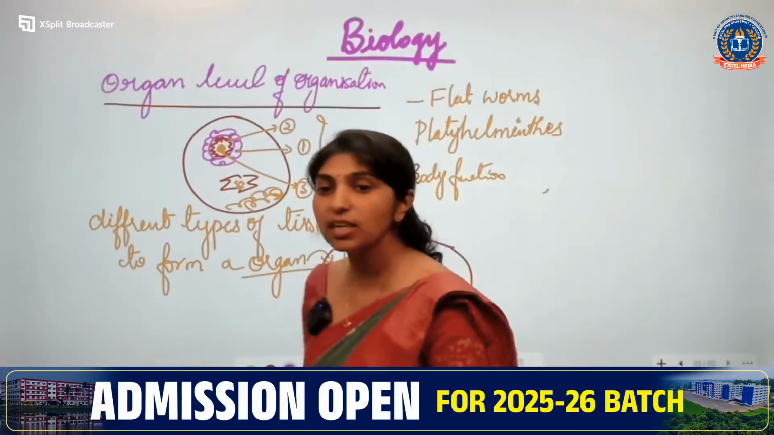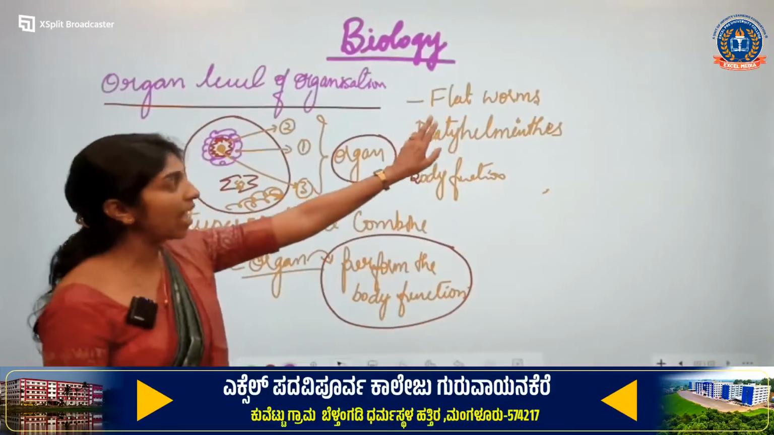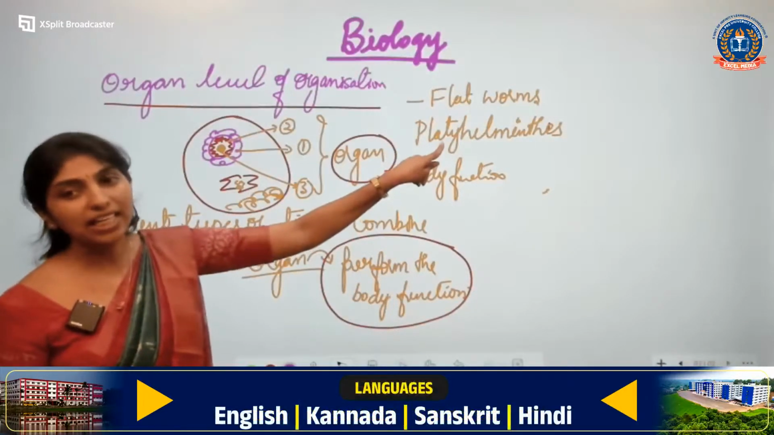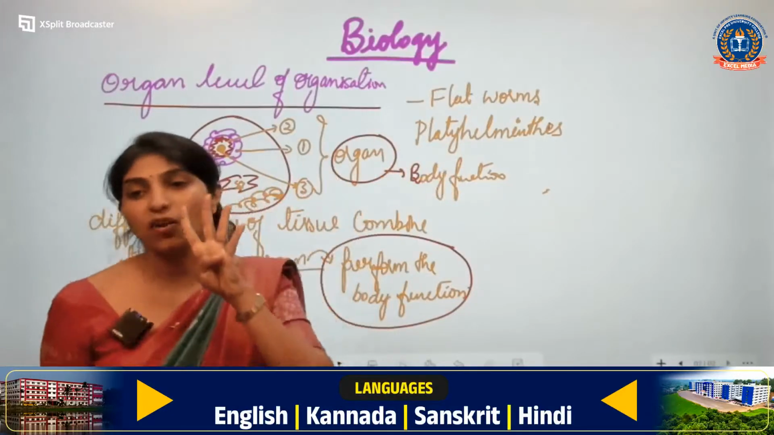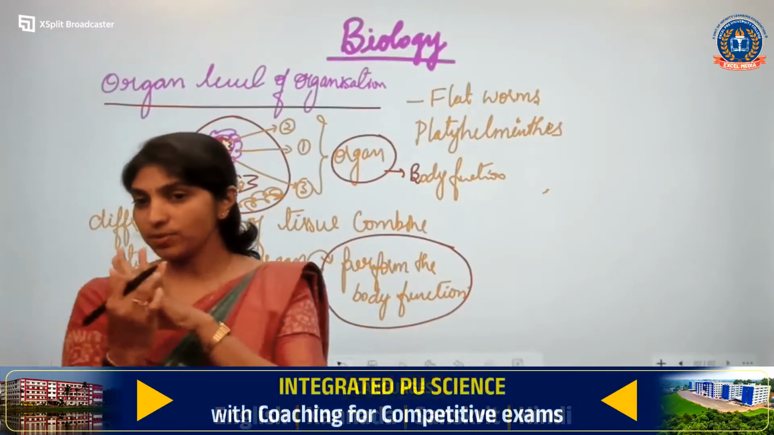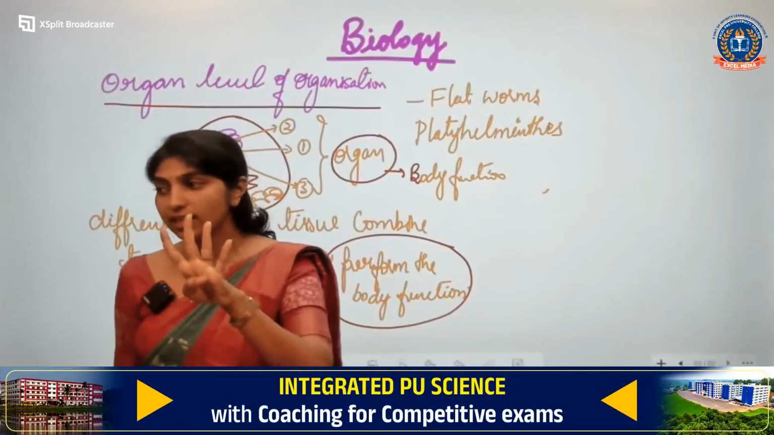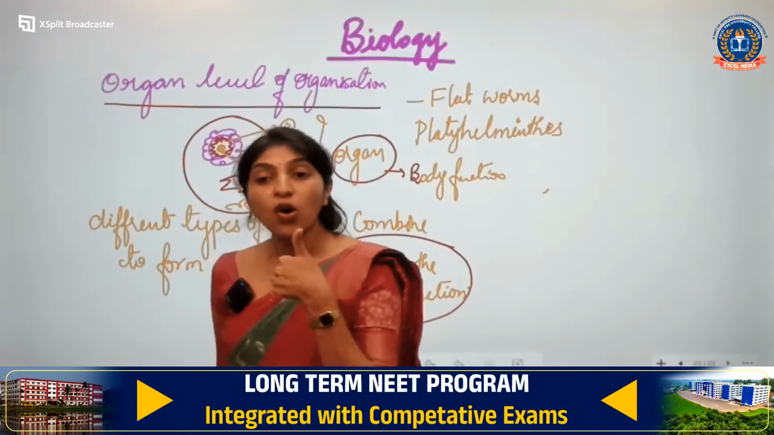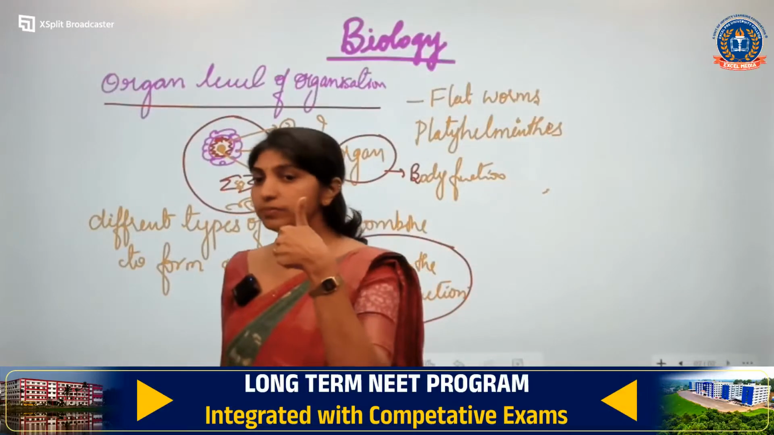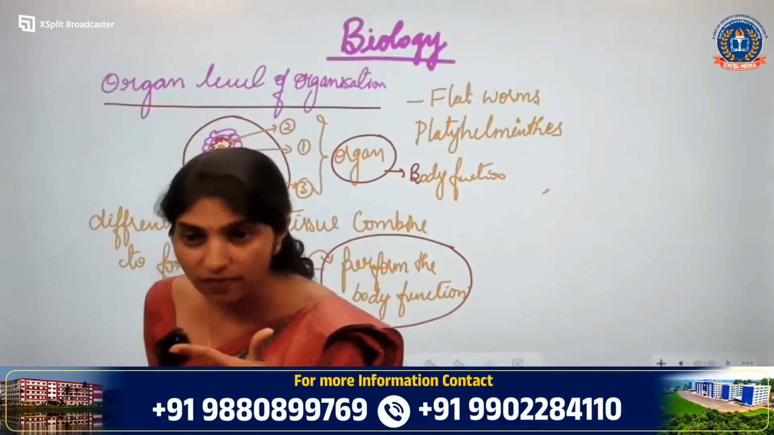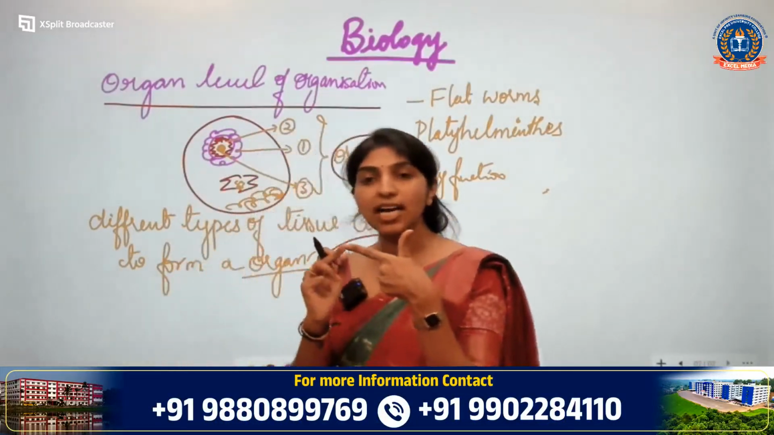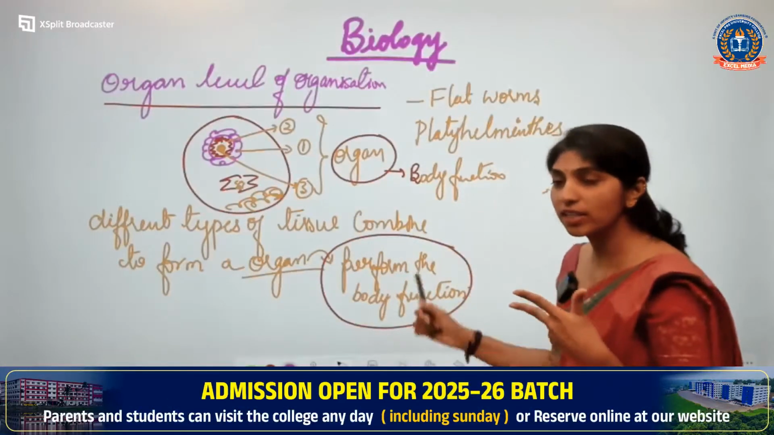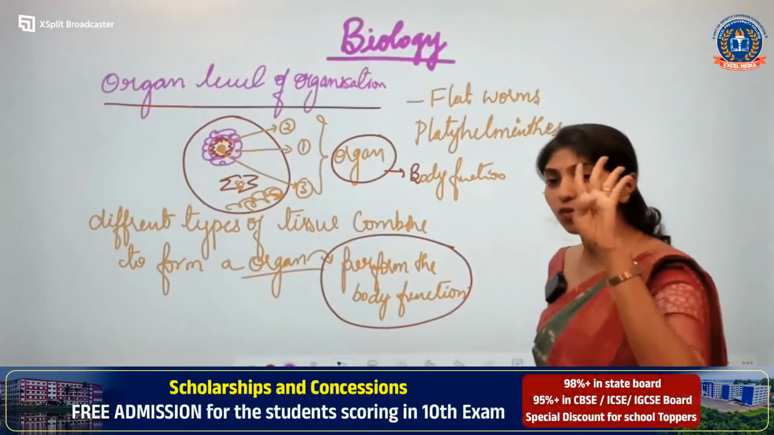Example for the organ level of organization is flatworms, the common name, or you can give the name of the phylum, that is Platyhelminthes. All together you have studied the names of 4 phyla. While studying cellular level, you have studied Porifera, that is the first phylum. While studying tissue level, you have studied 2 phyla, Coelenterata and Ctenophora. And while studying organ level of organization, you have studied one more phylum, the 4th phylum, that is